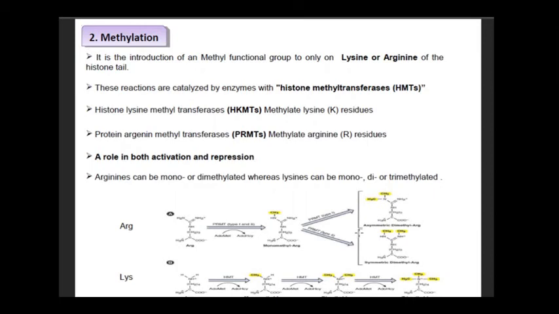Histone N-terminal tails, as we have discussed, are exposed and rich in lysine and arginine amino acids. The methyl groups are attached there by an enzyme called histone methyltransferase, which we can call HMTs. This histone methyltransferase transfers the methyl group onto the surface of lysine and arginine. Histone lysine methyltransferases methylate the lysine residues, while protein arginine methyltransferases methylate the arginine residues.